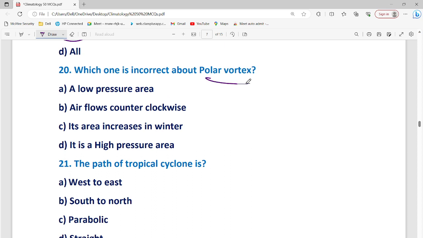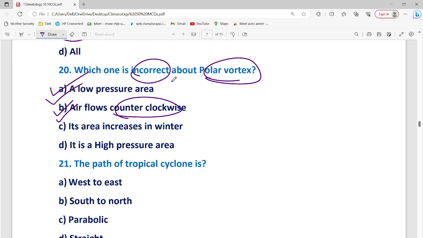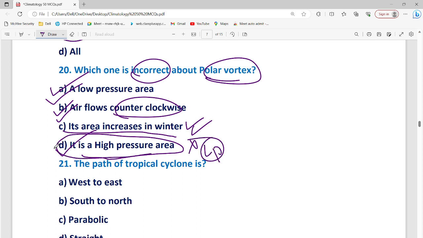Which one is incorrect about the polar vortex? A low pressure area. Polar vortex is a low pressure area, absolutely true. Air flows counterclockwise. So which is incorrect? Counterclockwise, let us see. Its area increases in winter, absolutely true. It's a high pressure area? No, it's a low pressure area. So this one would also be correct. So the answer would be: it's a high pressure area. No, it's a low pressure area. So this would be the answer. Okay, it would be counterclockwise.